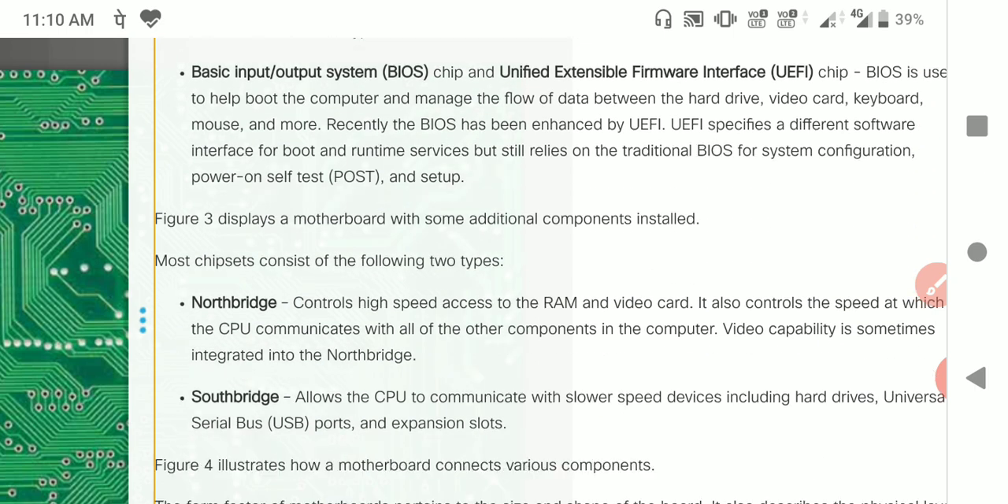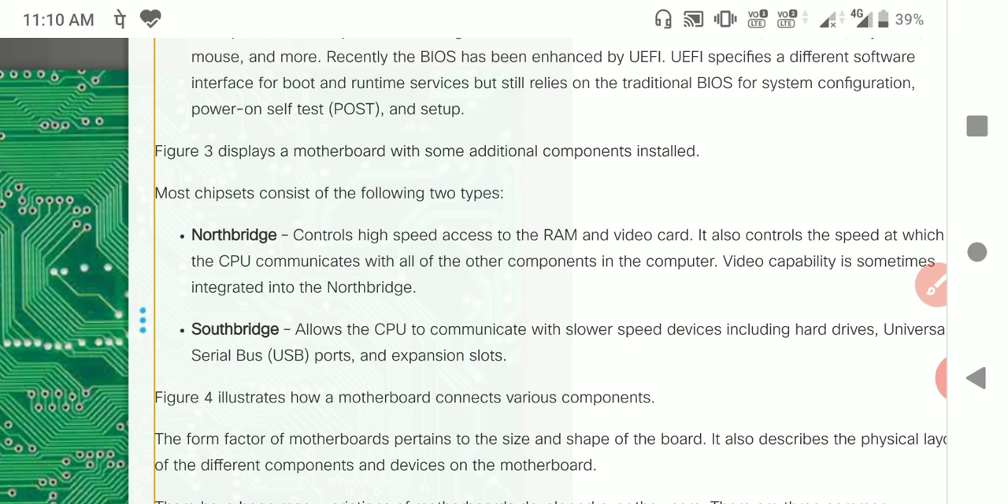Actually, this BIOS is very important to start the computer. The booting is initially done with the help of the BIOS software. It is already stored in the ROM itself, read-only memory, so it is not erasable even if the power supply is off. Next, most chipsets consist of two types, that is the north bridge and the south bridge.